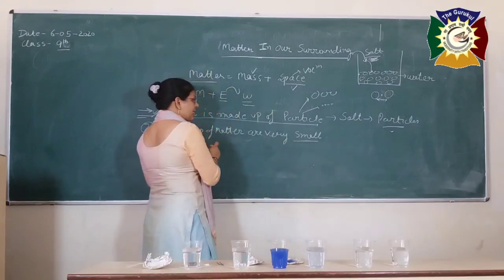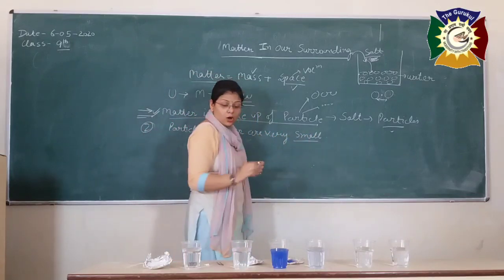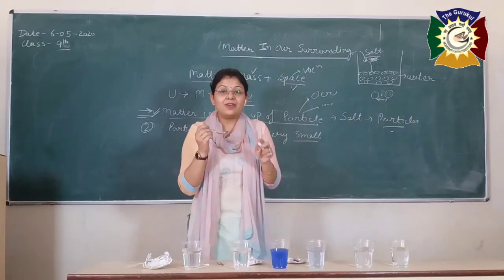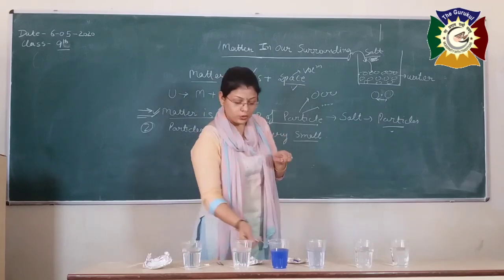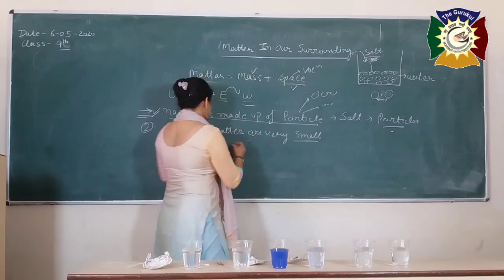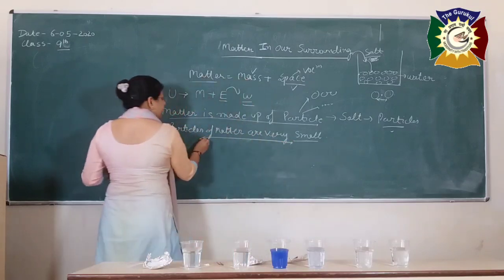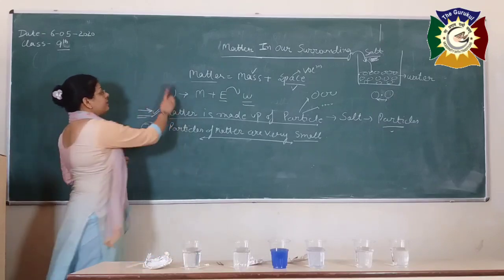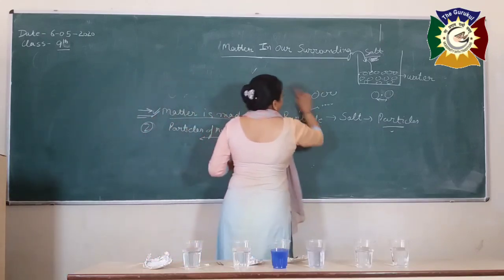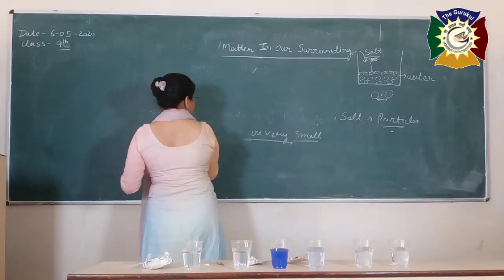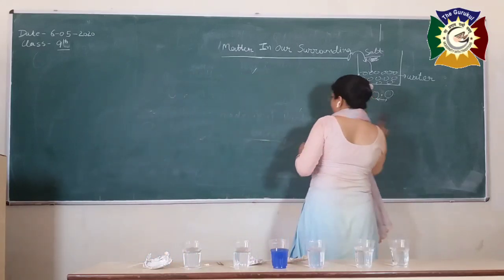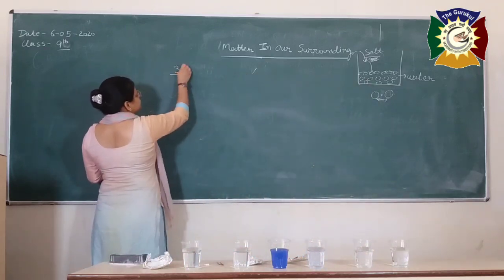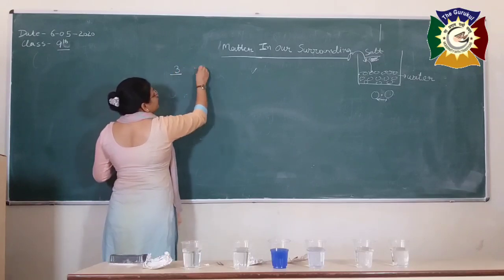So that means, bache, this pinch of dye contains millions of molecules in it. That's why the color of the water turns blue. And subsequently it keeps on changing. So the second observation is the particles of matter are very, very small. Again, the third thing which we are going to discuss today is about the nature of particles. That means we came to know about two things. The third point is there is a space between the particles.